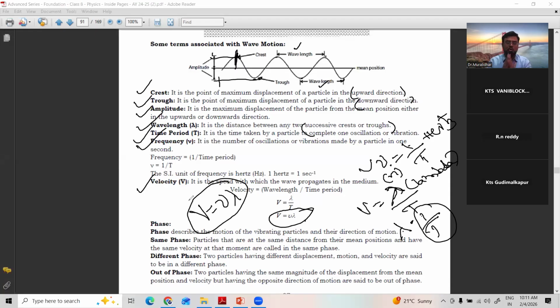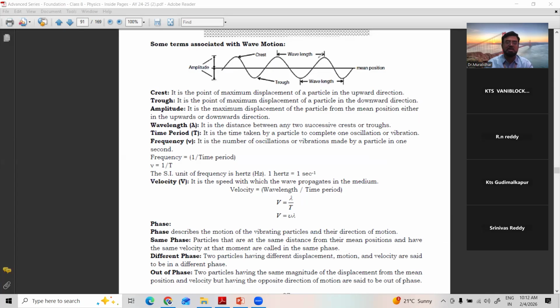So these are the few terms which you will come across when a wave is created in solid, liquid or gases. Then the wave moves forward by transferring the energy to the next particle, and finally reaches the mean position.